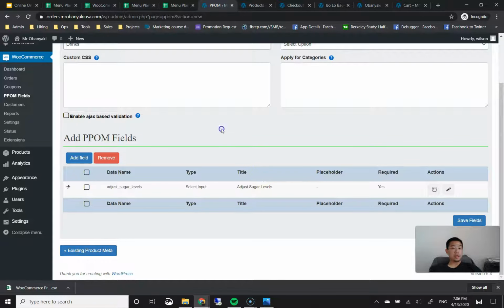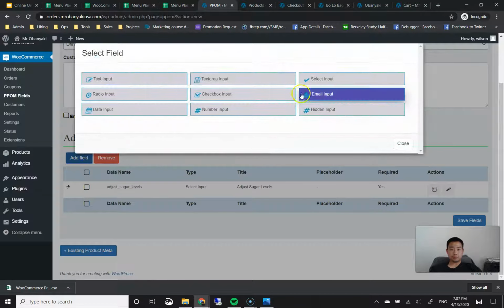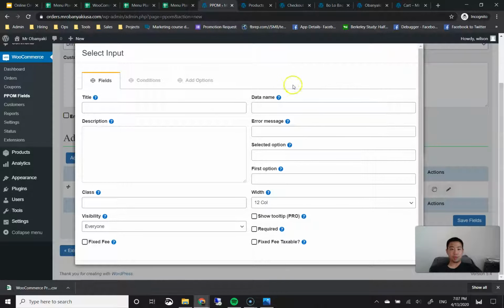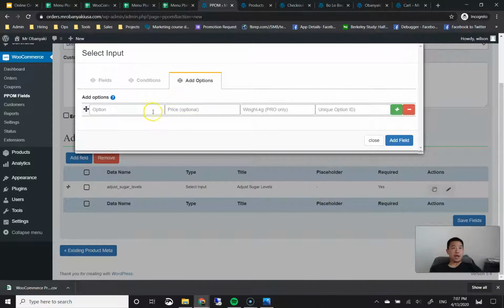And then the next thing I'm going to do is add an option to add another drink for 50% off. Okay, so I'm going to add a field. I'm going to put select input. The title, I'm going to put add second drink for 50% off. I'm going to make this required. And then for add options, I'm going to add all 10 drinks, but I add one more option, which is going to be none, in case they don't want the second drink.